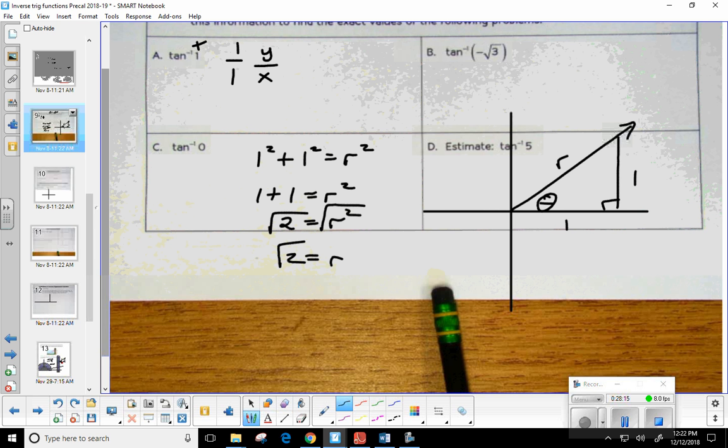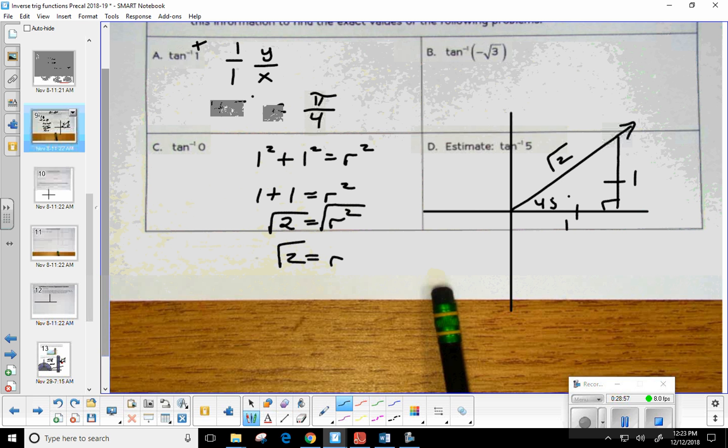Okay, so it is the square root of 2. And here's my question. Is it a special right triangle? Well, which one? What tells me immediately is 45, 45? The 2 legs are identical. And if I take one of the legs and multiply it by the square root of 2, that immediately gives me the hypotenuse. So this answer is 45 degrees, or what would that be as a radian? Pi over 4. Remember, 60 is pi over 3, 30 is pi over 6, 45 is pi over 4.